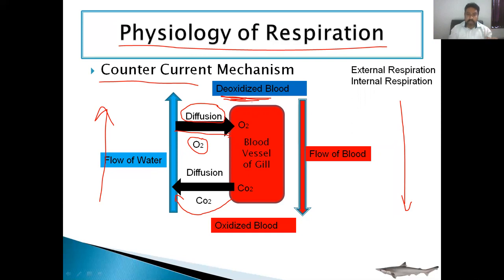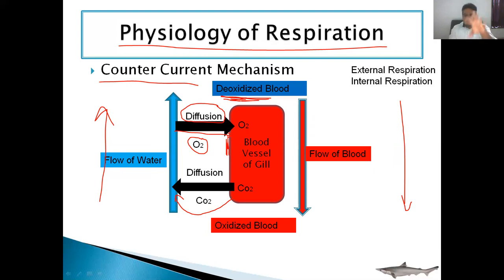So what is occurring here? The blood which is coming in the gills, specifically the gill lamellae, this gaseous exchange is occurring in the gill lamellae. So that is the structural and functional unit of the respiratory system, the gill lamellae. The gill lamellae have a thin wall and they are highly vascularized. So due to the thin wall, the oxygen can diffuse inside and the carbon dioxide can diffuse outside. Due to the thin wall, the gases exchange can occur, and as this is vascularized, it is supplied by the gills.